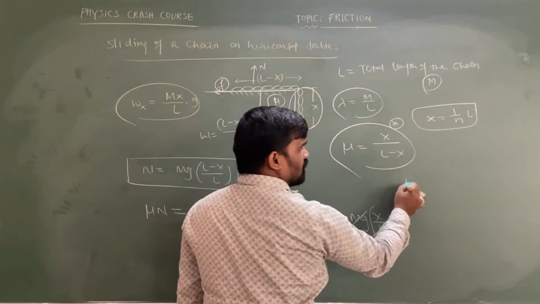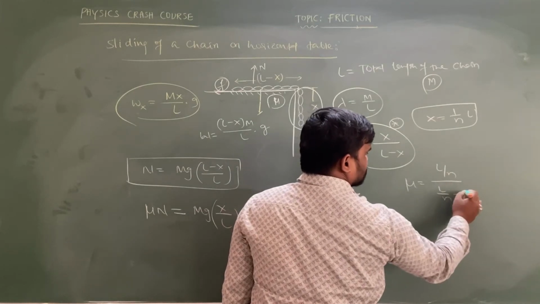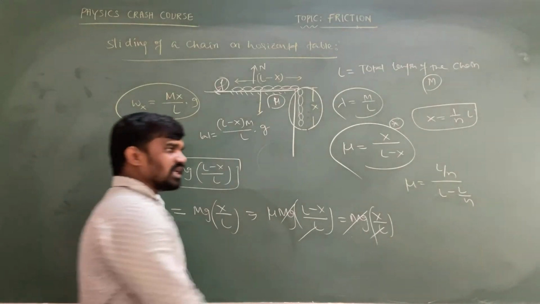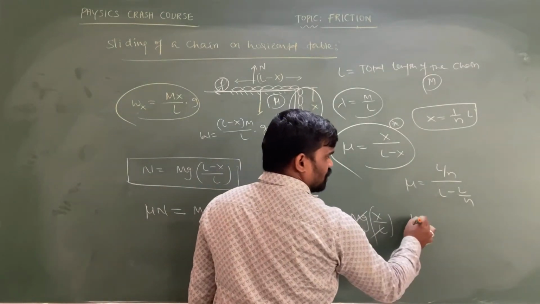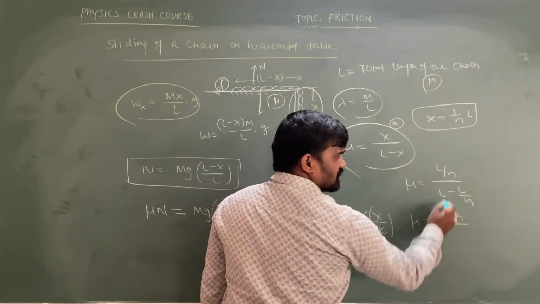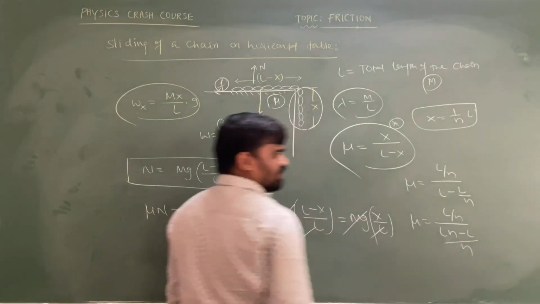So mu equals (L by n) by (L minus L by n), so mu equals (L by n) by (L into (n minus 1) by n).